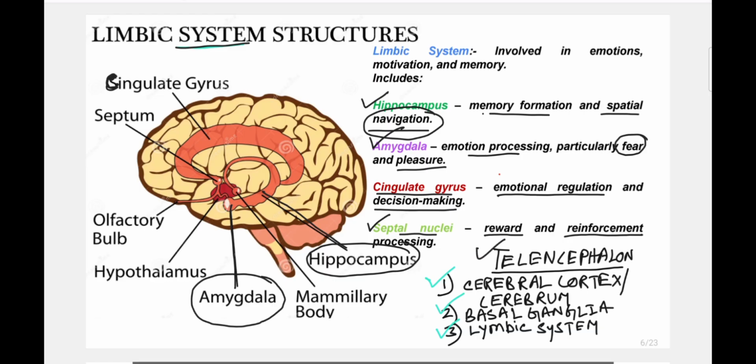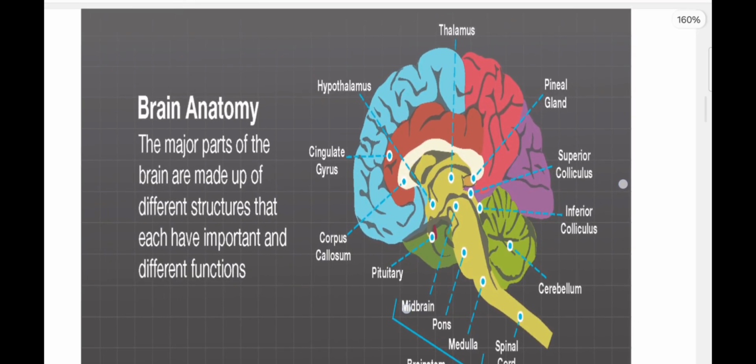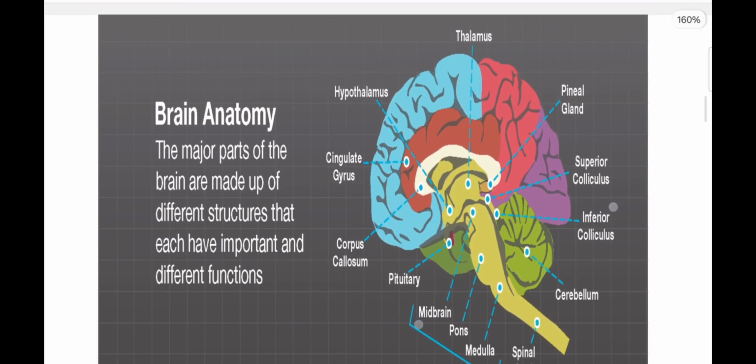So the telencephalon is composed of the cerebral cortex or cerebrum, which is a part of the forebrain. Within the forebrain there are two parts, that is telencephalon and diencephalon. Telencephalon is composed of cerebral cortex, basal ganglia, and limbic system, and diencephalon is responsible for thalamus and hypothalamus. Next, let's move to the next part and see the location of the whole thing together.